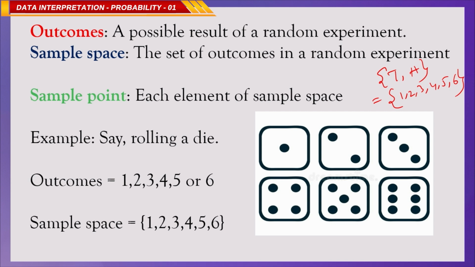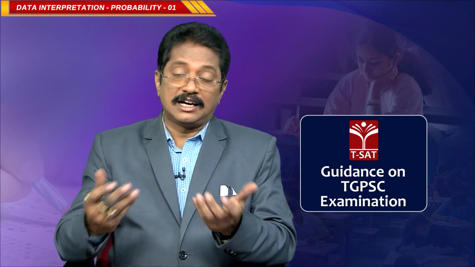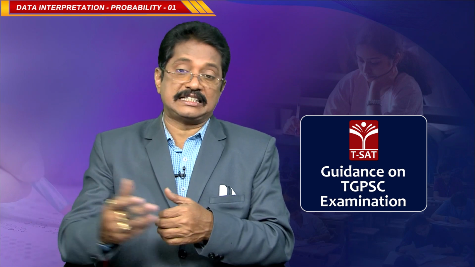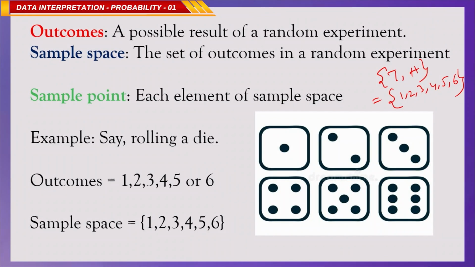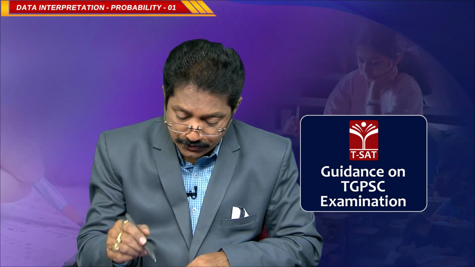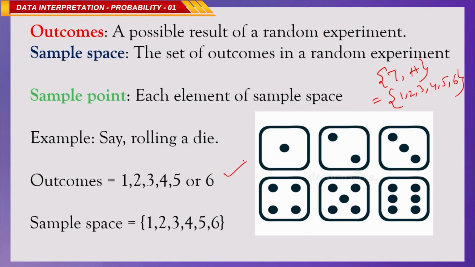So, for tossing a coin, head and tail are the sample points, and for rolling a die, 1, 2, 3, 4, 5, 6 are sample points, because these are the different elements in the sample space. When rolling a die, the outcomes are 1, 2, 3, 4, 5, 6, correct, and the sample space is the set of 1, 2, 3, 4, 5, 6.